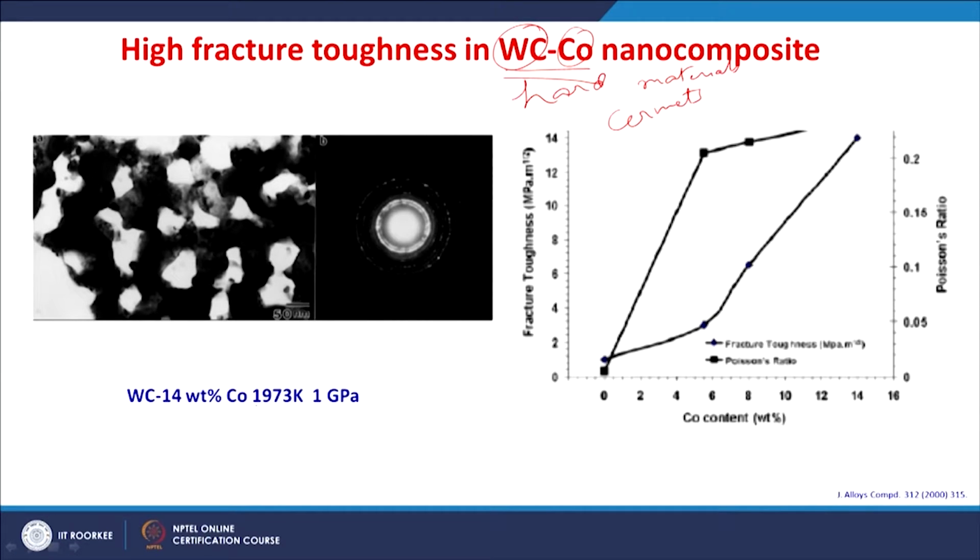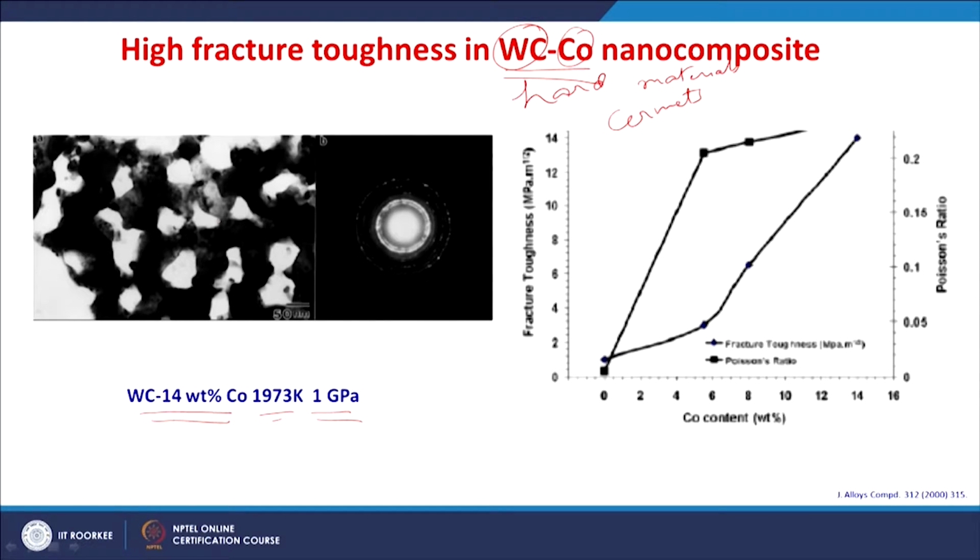This particular example shows tungsten carbide having 14% cobalt, hot pressed again at a very high pressure of 1 gigapascal at 1973 Kelvin to result in a nano-sized ceramic of tungsten carbide.